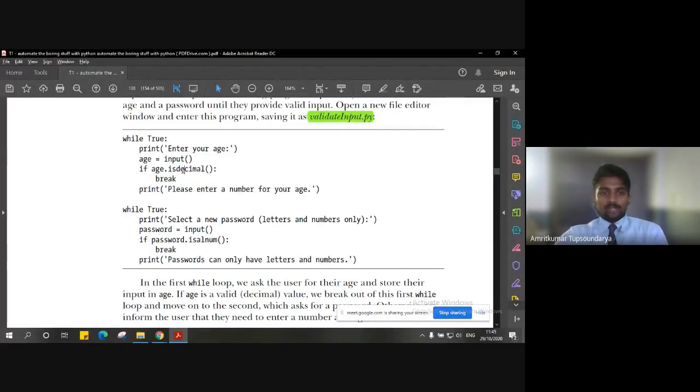If it is, well and good. If it is not, then break it and print "please enter a number for your age", and again the while loop starts from here.